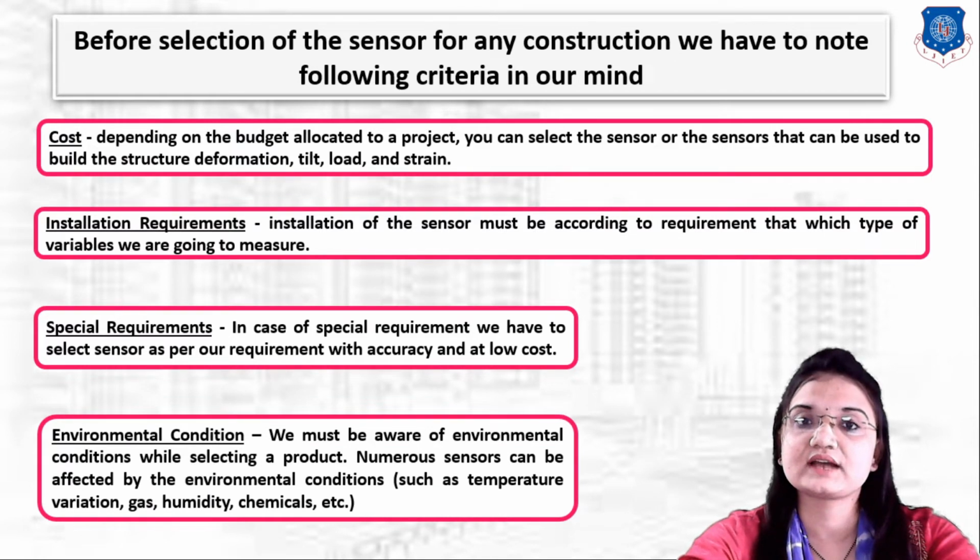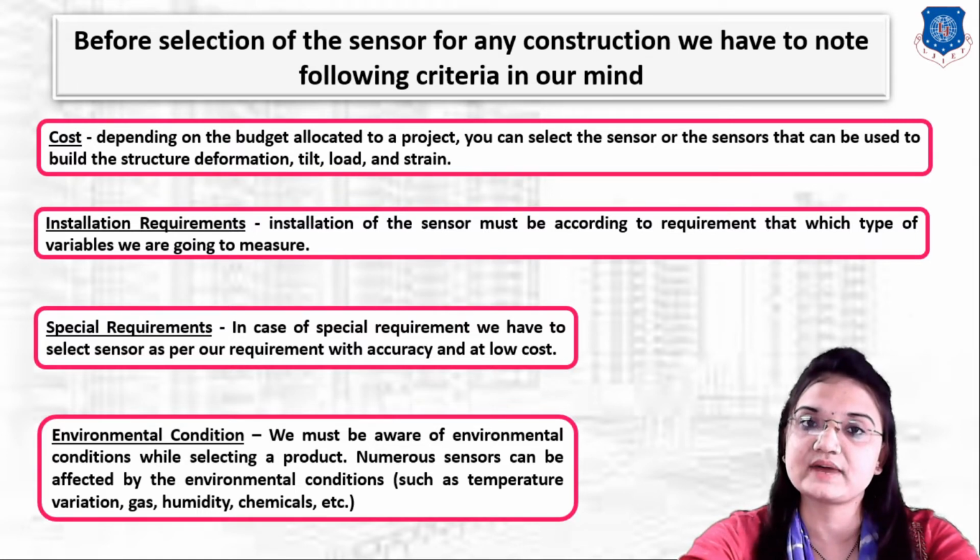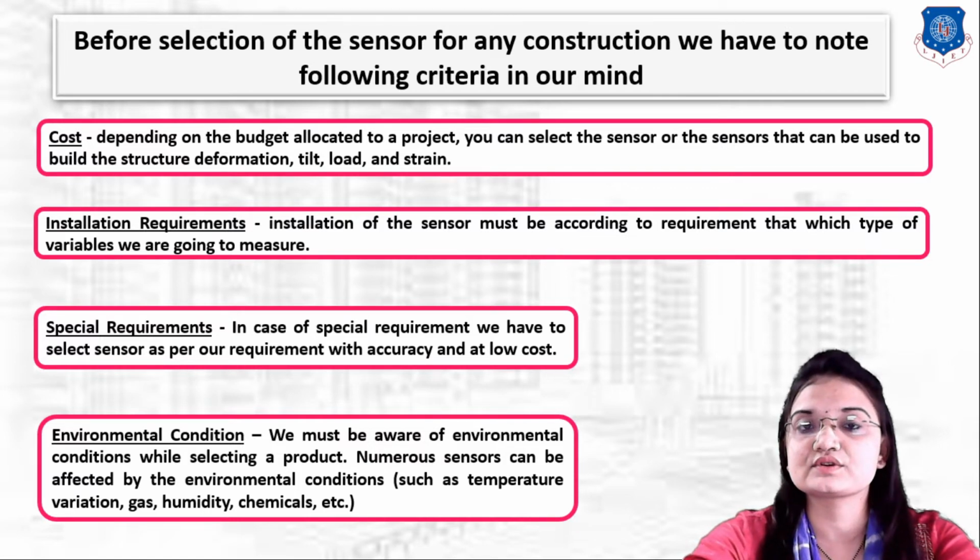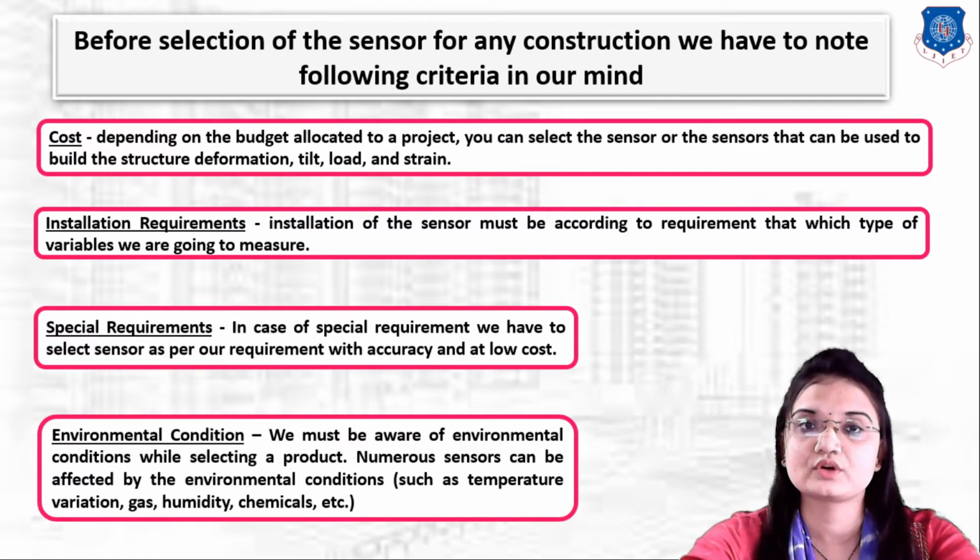Next is environmental conditions. Before selecting any sensor we have to focus on the environmental conditions, where we are going to install our sensor. We must be aware of environmental conditions while selecting a sensor, since numerous sensors can be affected by environmental conditions like temperature, pressure, gas, velocity, humidity and chemical effects.